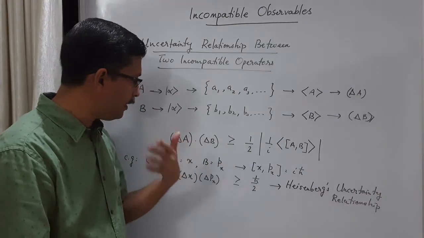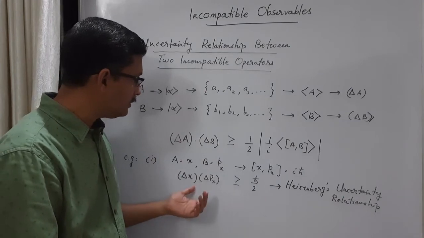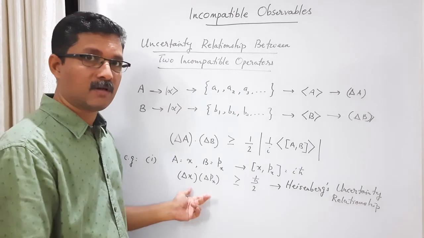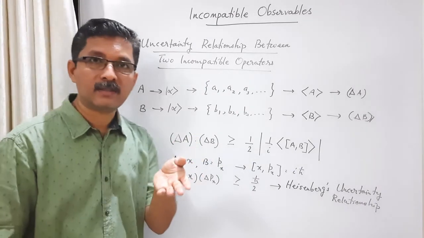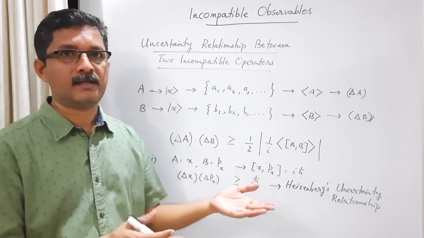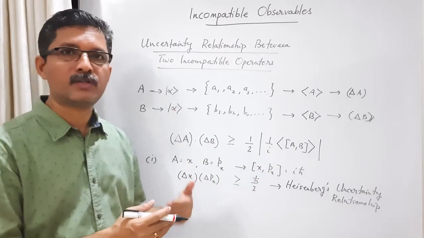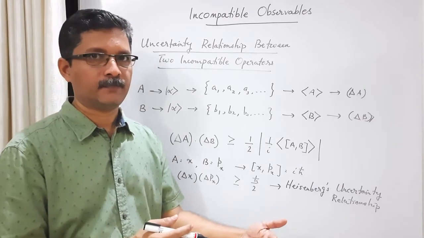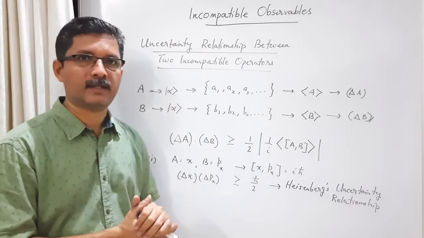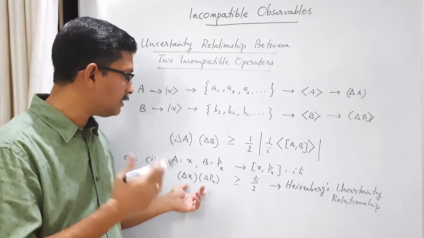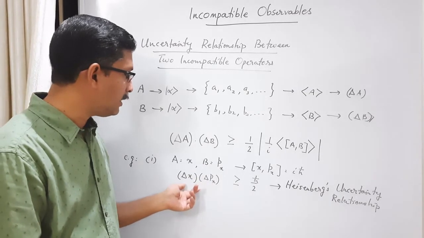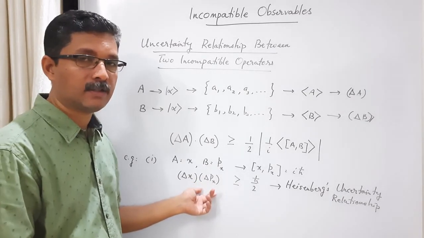So when you measure them one after the other, since they are non-commuting, the order in which we take the measurement is important. And also, as we have seen in the sequential Stern-Gerlach experiment, in the case of Sx and Sz, measurement of one will surely disturb measurement of the other. That's why they are incompatible. So they don't have common eigenkets. That is the meaning when we say that they cannot be simultaneously measured. Okay, not at the same time.